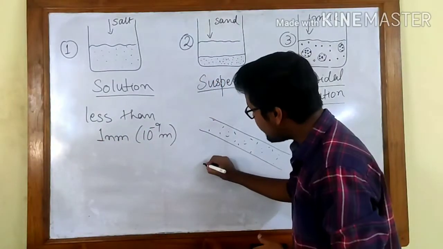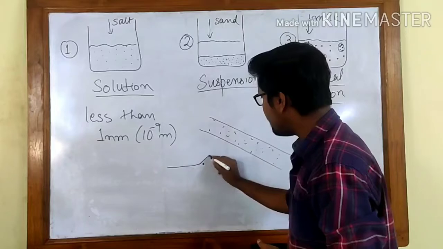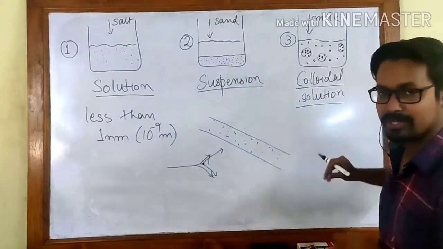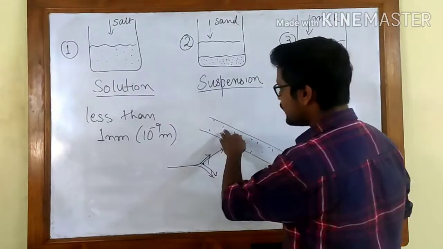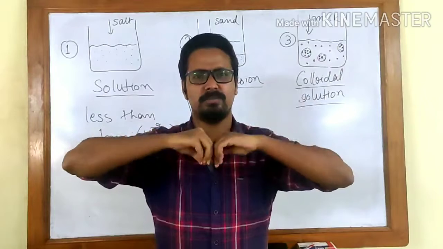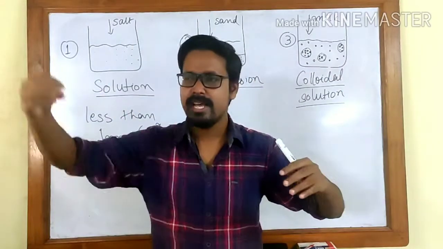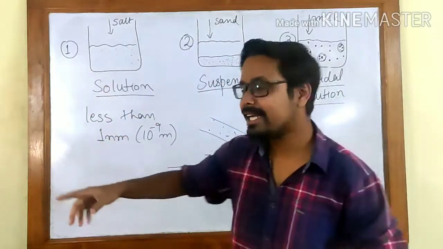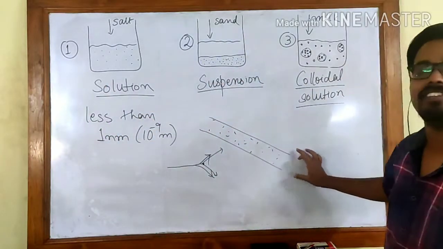So if light is coming towards this, it will be bent into different directions. This is called scattering of light. You are scattering the light. What dust particles do, whenever light comes in through the ventilators, there are millions and millions of dust particles, and the light after hitting the dust particles scatters out. And that scattering makes the path of the light visible.